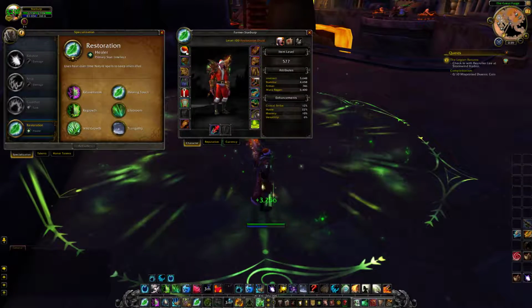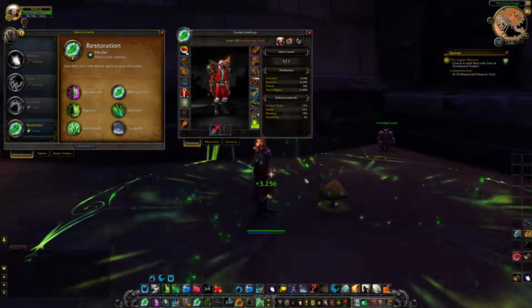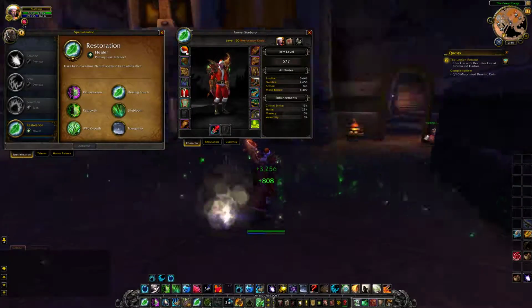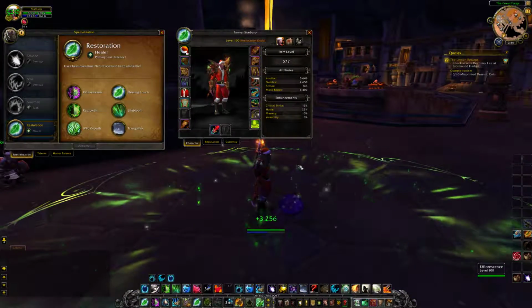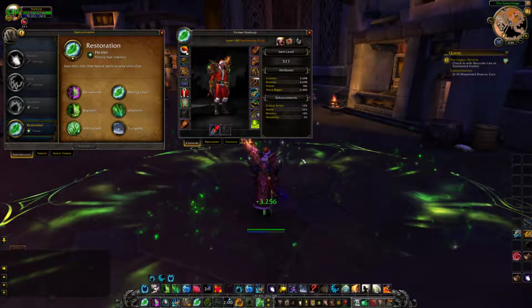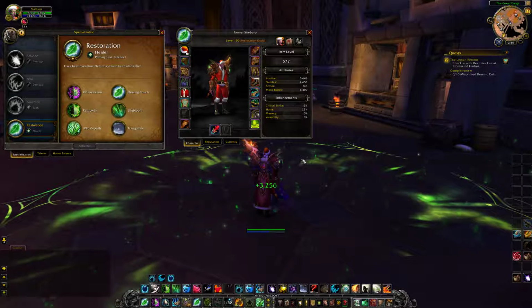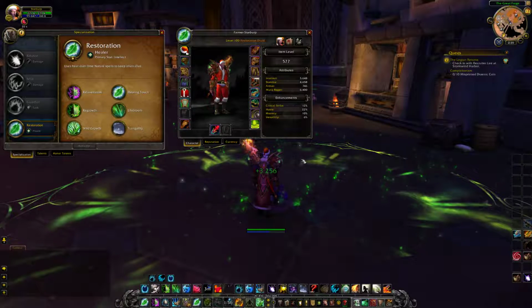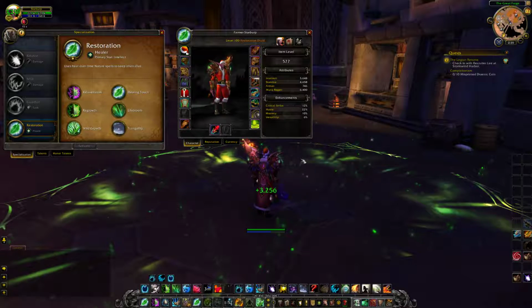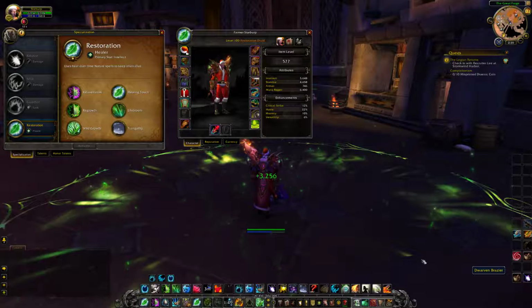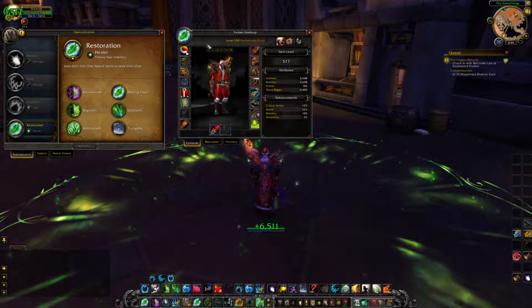In fact, if you just look at my healing mushroom, it can crit, but it is healing for 3,256. That time it just crit, so it healed for 6,500. Crit means double damage or double healing. So it's healing for 3,000, and it just crit for 6,000.